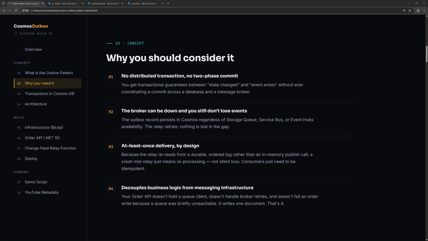At-least-once delivery by design, because the relay rereads from a durable ordered log rather than an in-memory publish call. A crash mid-relay just means reprocessing, not silent loss. Consumers just need to be idempotent. It also decouples business logic from messaging infrastructure. Your order API doesn't hold a queue client, doesn't handle broker retries, and doesn't fail an order write because a queue was briefly unreachable. It writes one document and that's it.